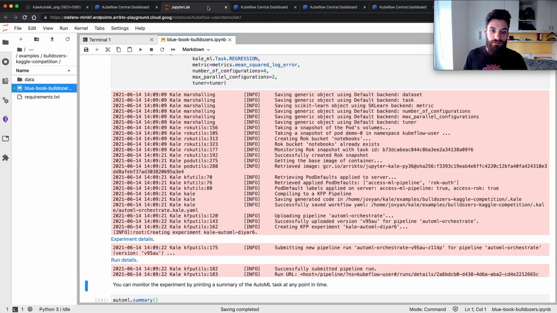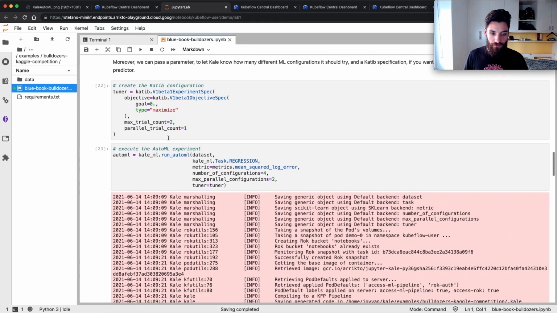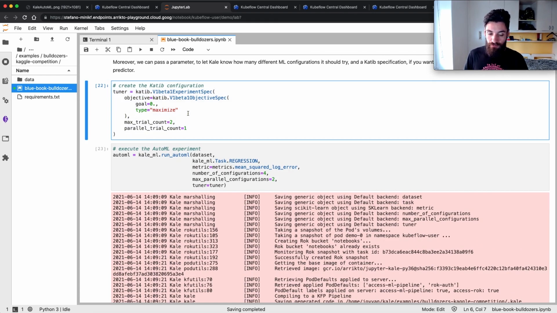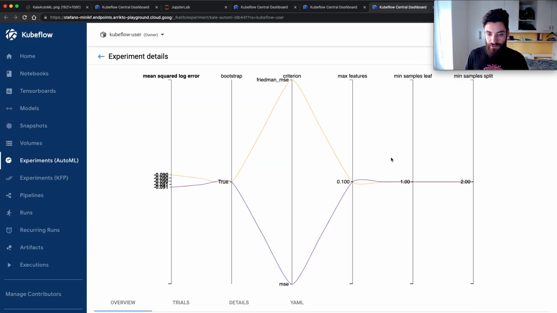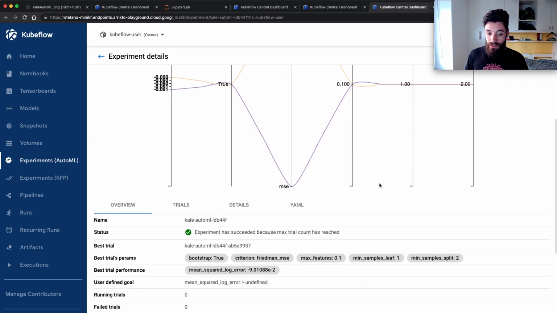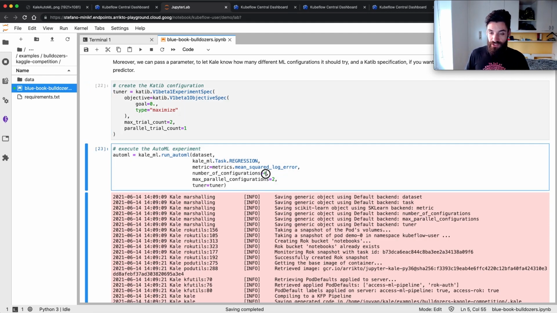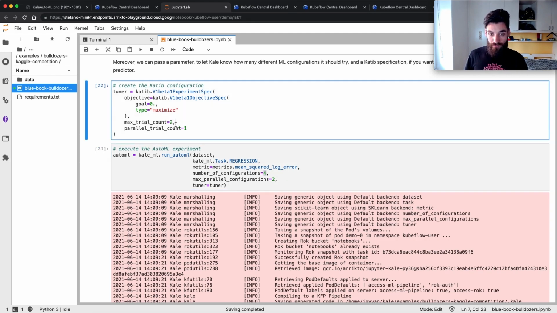Let's go back and see it. This one is the policy that defines how this hyperparameter tuning experiment will work. In this case, we set the trial count, and this is why we see just 2 trials. In a production environment, you would, of course, start this with much higher numbers. You could try it out with hundreds of configurations and then hundreds of Katib trials.